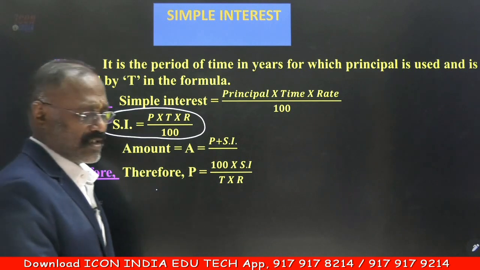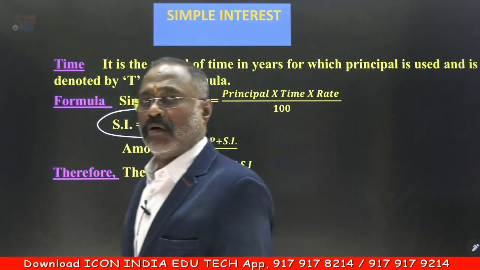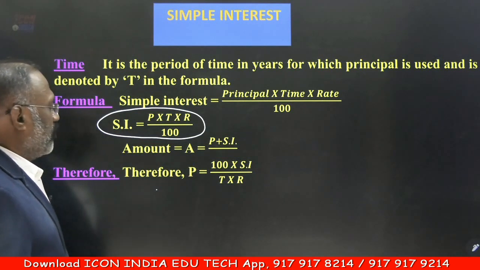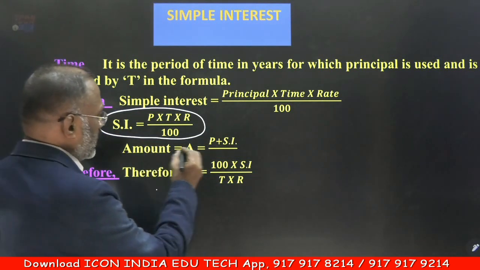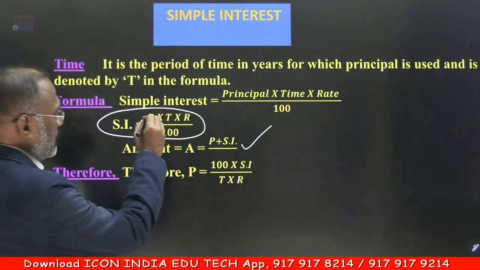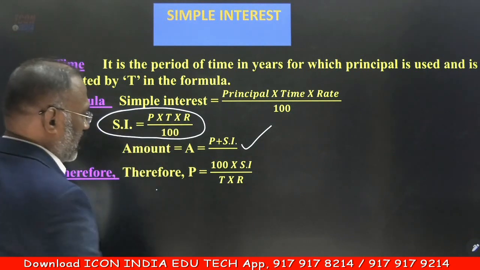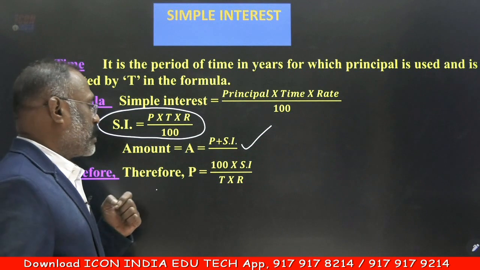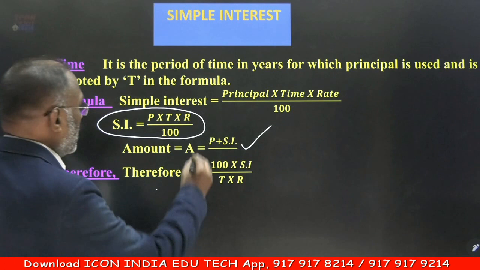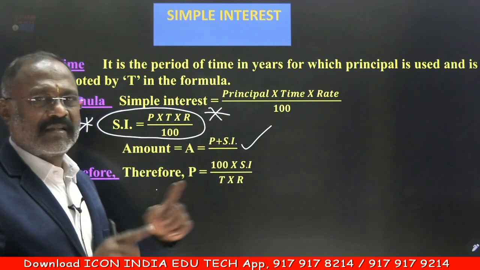It is not new to you. You have learned this at school level, so we are just revising that formula. So PTR by 100 will give you simple interest, and the total amount then will be principal plus simple interest. If you rearrange this, P will be 100 into simple interest by T into R. That is, if you want the principal amount, you do 100 into simple interest by time into rate of interest. So remember this as the first formula. That is sufficient for you. Rest all can be adjusted.